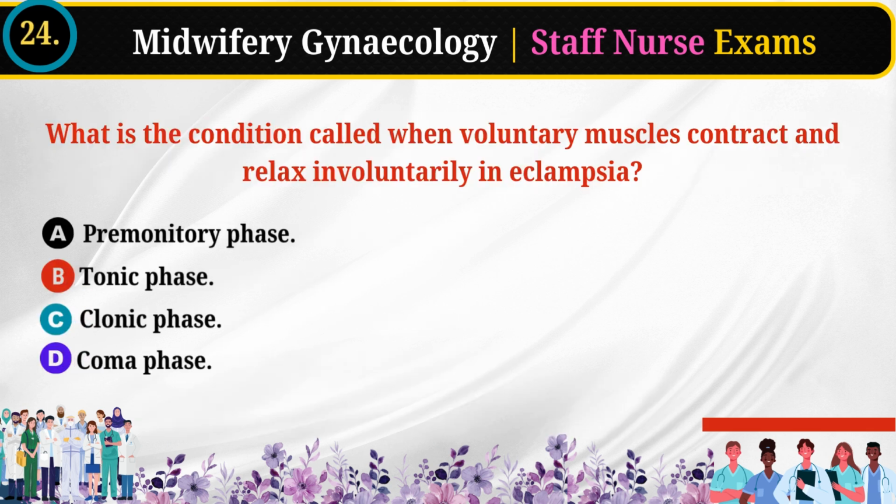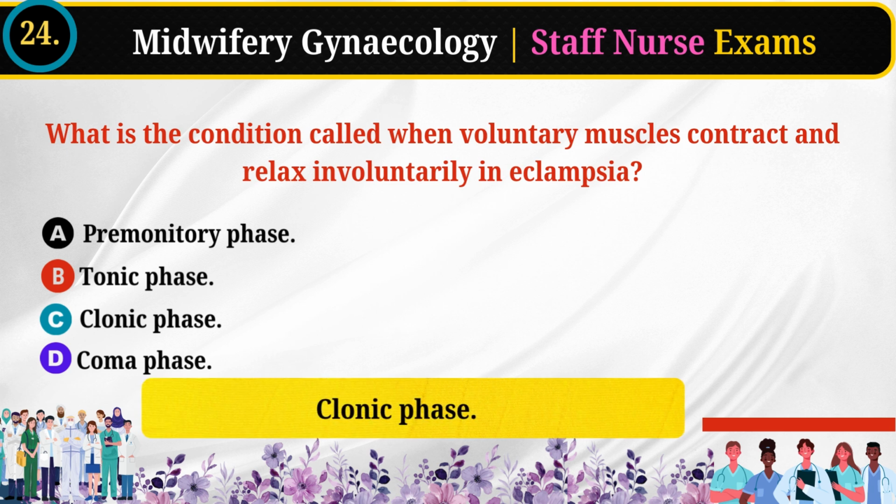24. What is the condition called when voluntary muscles contract and relax involuntarily in eclampsia? Premonitory phase. Tonic phase. Clonic phase. Coma phase. Answer: clonic phase.